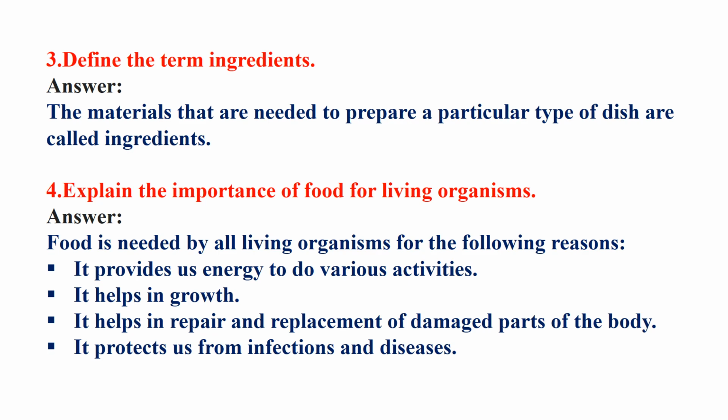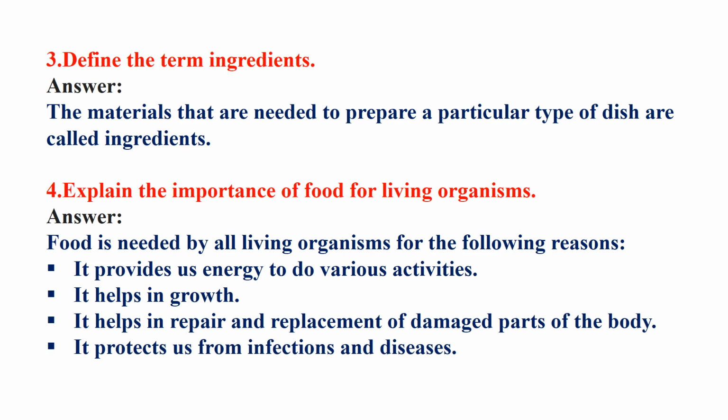That's why in case of any living organism, just like us human beings, a baby grows into an adult, then an old person. Okay. So it helps in growth and it helps in repair and replacement of damaged parts of the body. Whenever we have any injury, the injury is replaced by new tissue or new cells of our body.